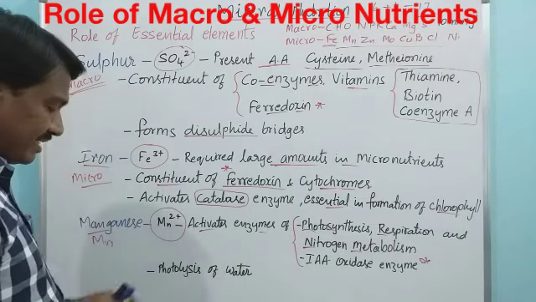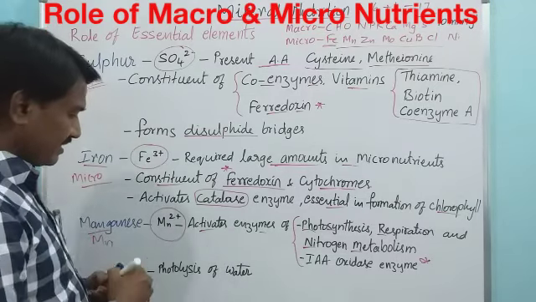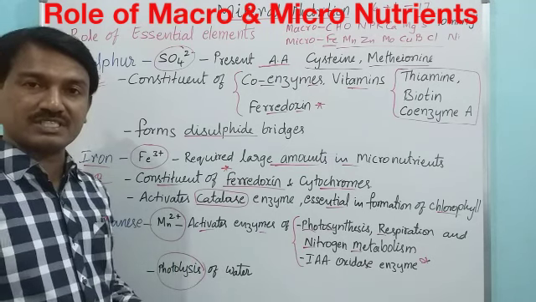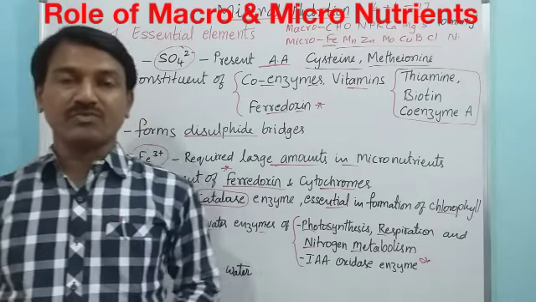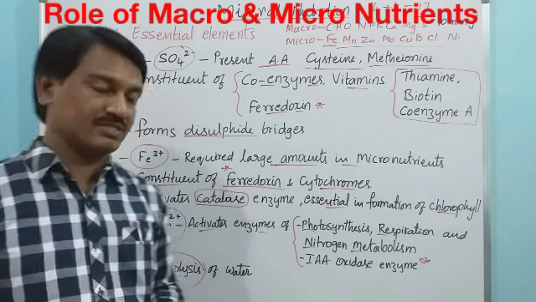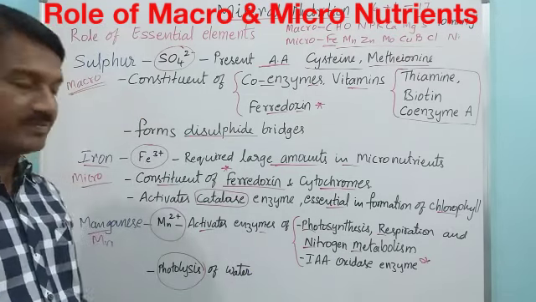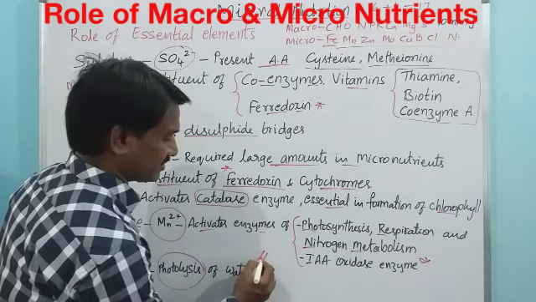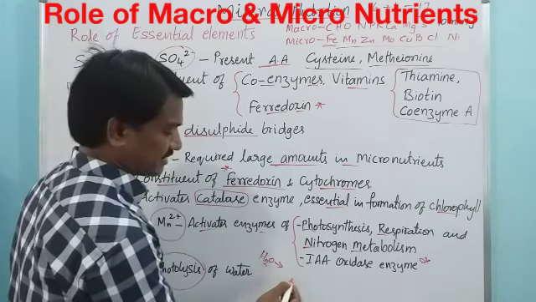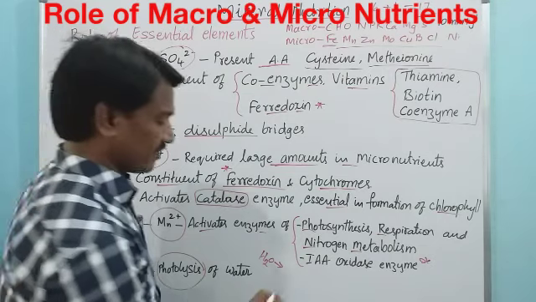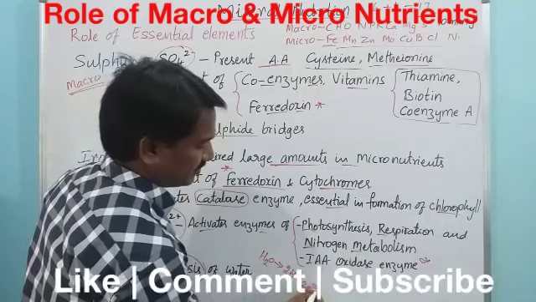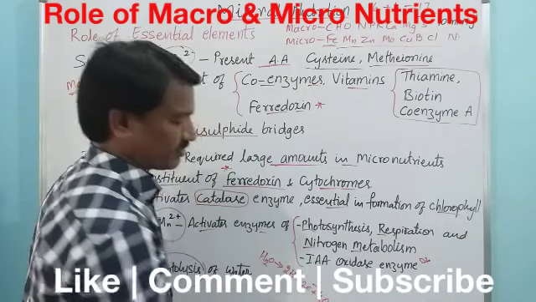Another important function of manganese is that it is involved in photolysis of water during photosynthesis, the splitting of water molecules, also called hydrolysis of water. During photosynthesis, water molecules split in the presence of manganese into 2 protons, 2 electrons, and half O2.